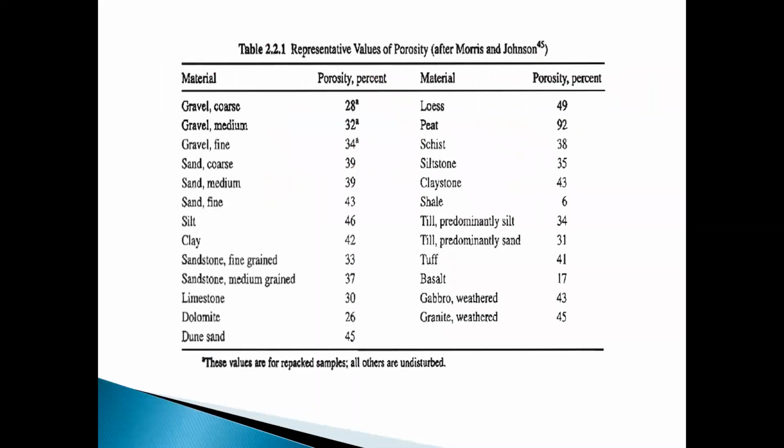These are the porosity percentages of gravel, medium gravel, fine sand, and so on. You can remember only sand, shale, and gravels. Gravels have greater porosity in other circumstances, but overall shale has higher porosity. Gravels have both porosity as well as permeability, but shale has only porosity.